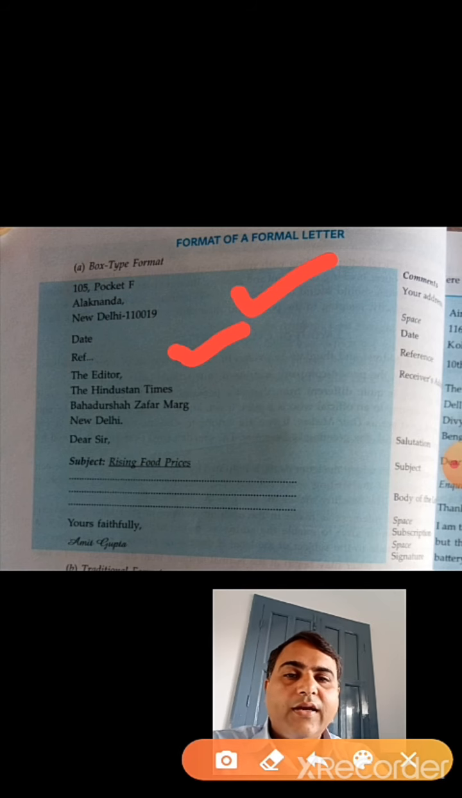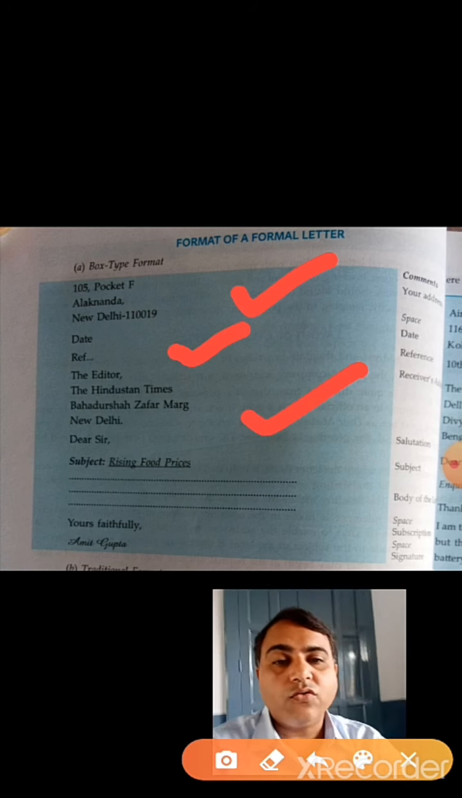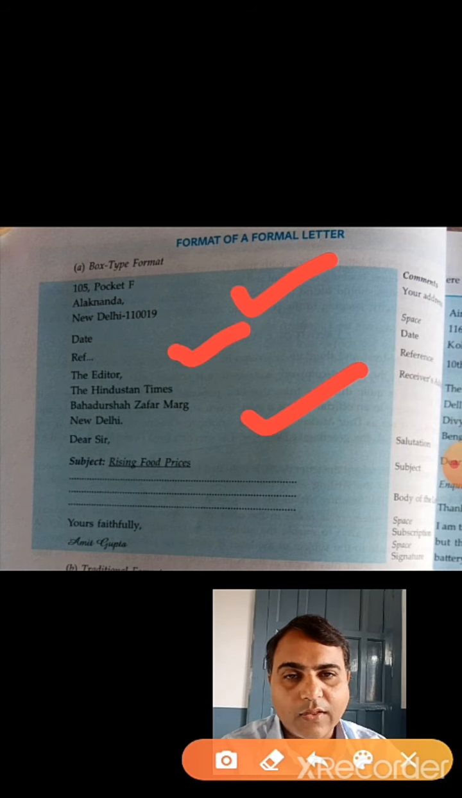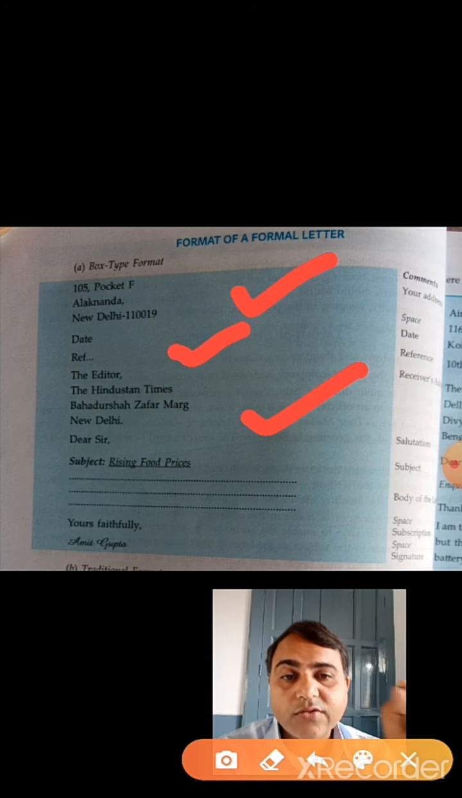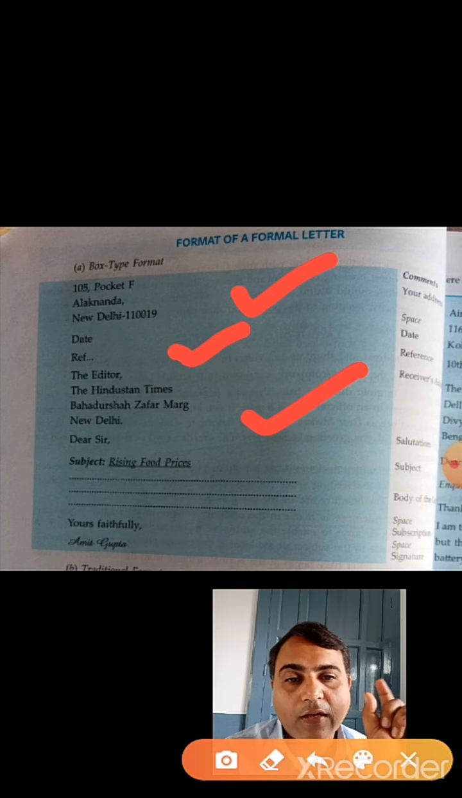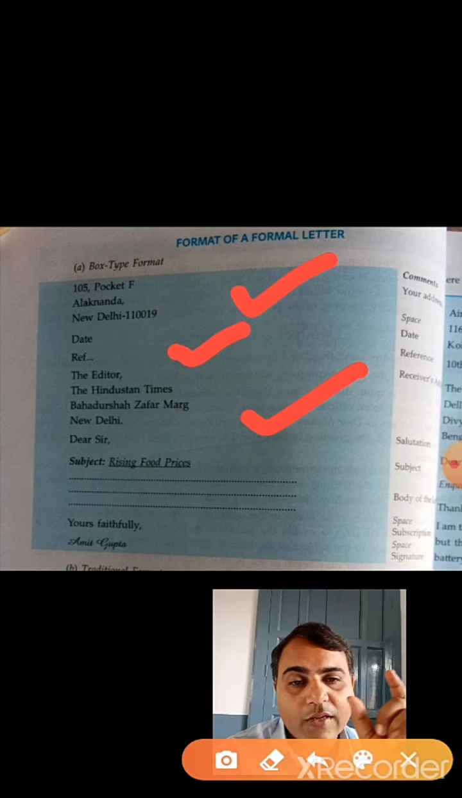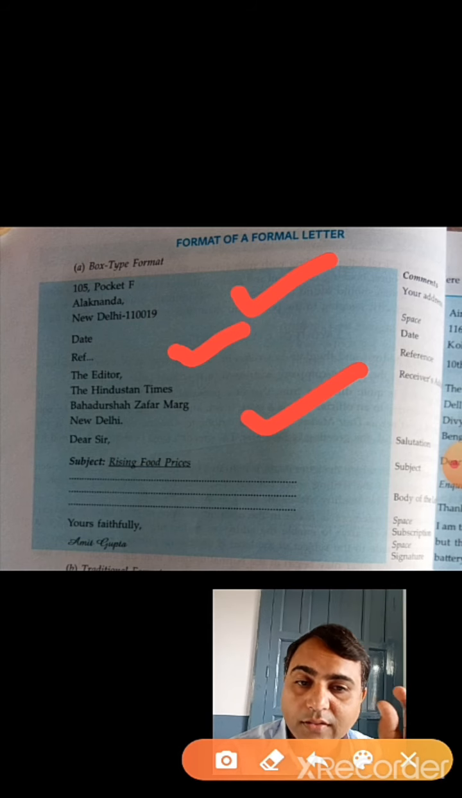Then after writing the date, leave one line again and then write the receiver's address, that is, to whom you are sending this letter. Suppose you are writing this letter to the manager, so write the manager, don't write only manager, because in the question it is given the manager. So the word is very important. If you have to write a letter to the traffic controller, write the traffic controller. If you write a letter to the editor, write the editor.